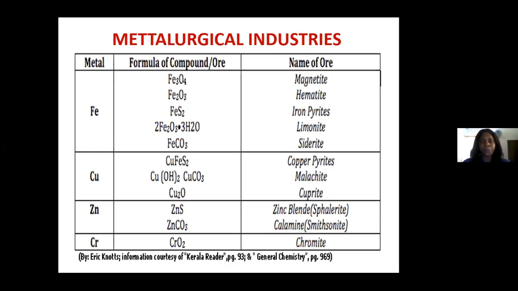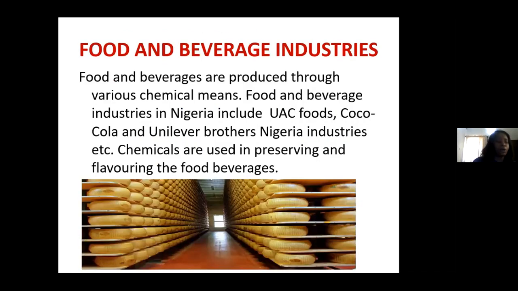And iron, for instance, can further be used to also produce what we call an alloy by combining it with another metal to form steel. Okay, and steel is used for making plates, it's used for making spoons, it's also used for making cans for packaging food, and also used for designing sinks, and also other cooking utensils. So this is actually the job of the metallurgical industry.